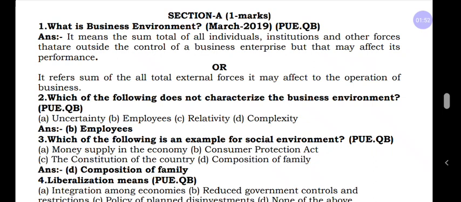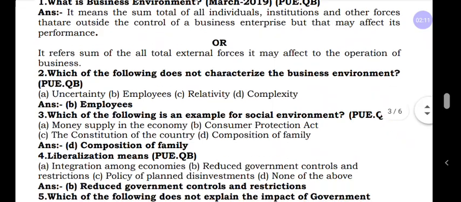In simple, you can also write it: it refers to the sum of all total external forces that may affect the operation of business. I have given these 2 answers. Whichever is easy for you, you can write it in the examination.